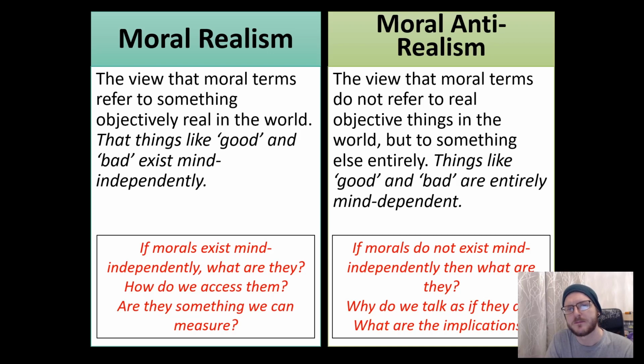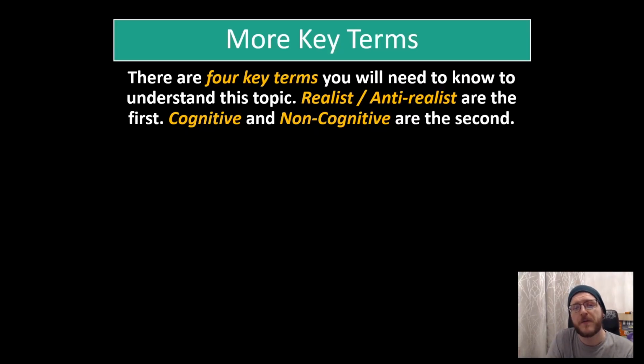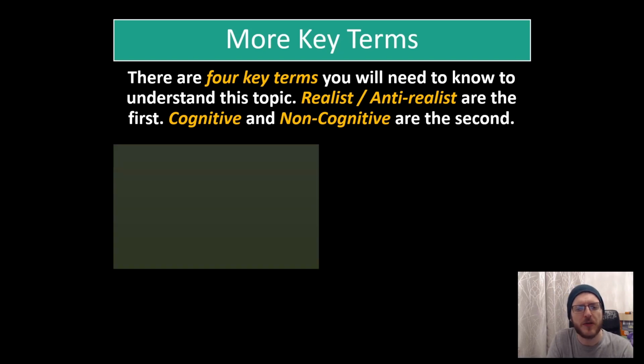Now, as I said at the start, there are four key terms that you need to understand to get your head around the metaethics topic. The first two, realist and anti-realist, we've just covered, and you should be relatively aware of anyway, given our work on epistemology previously. The second two, though, cognitive and non-cognitive, are new, and we're going to look at those in a little bit more detail next. But to try and understand them, let's look at some phrases that might fall under each type to start with.